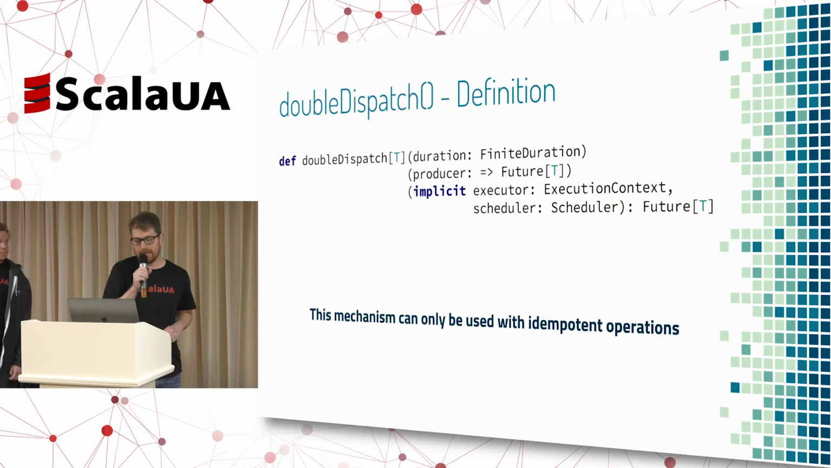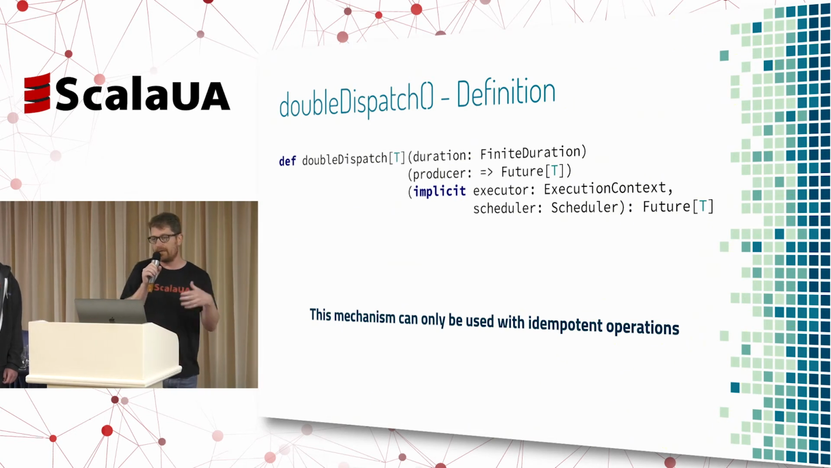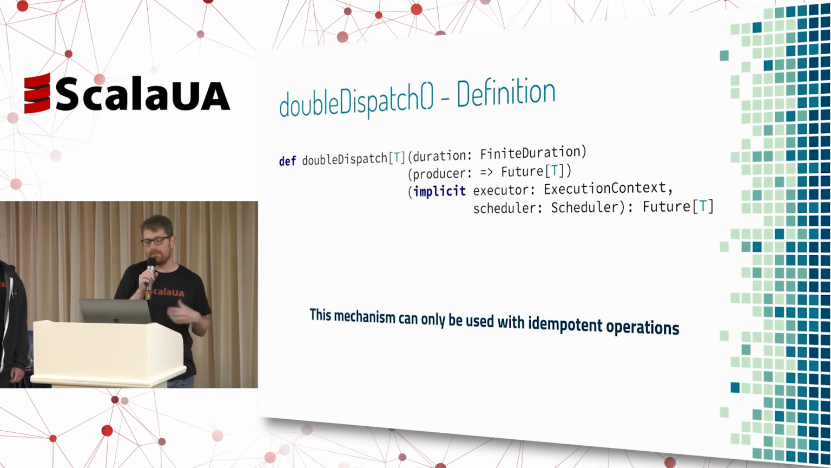So let's look at the API. Basically, we are taking a duration, which is the amount of time that we're waiting for the first answer to get back, and a producer, which is basically a lazy future, right? Because we have to recreate our call. And again, this mechanism only works with idempotent calls, because if that call is not idempotent, we might call it twice, and it will corrupt state.